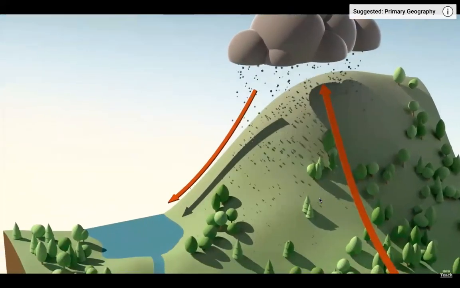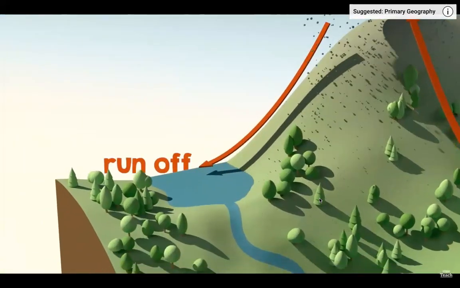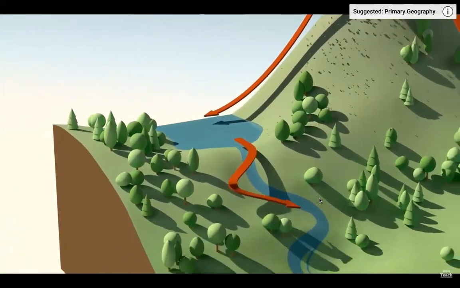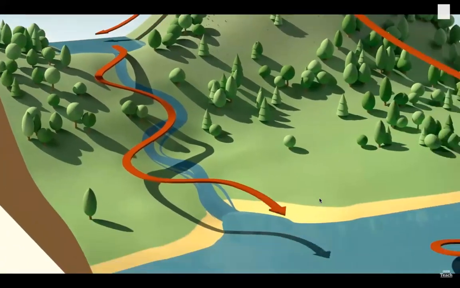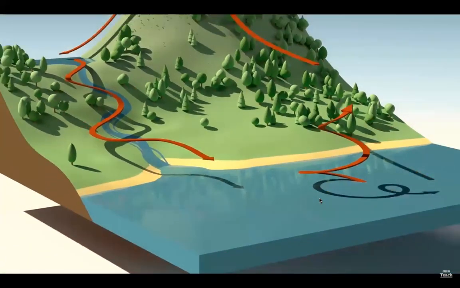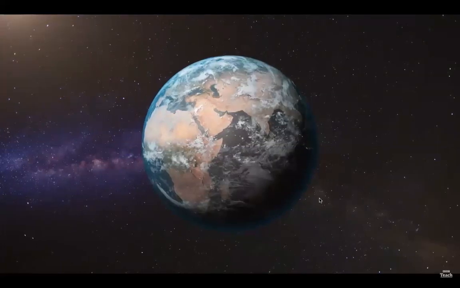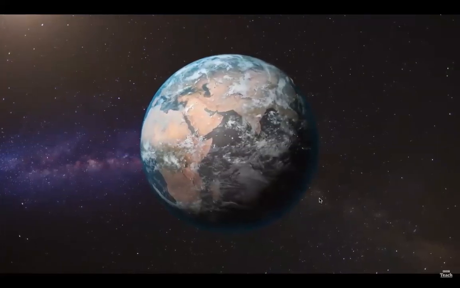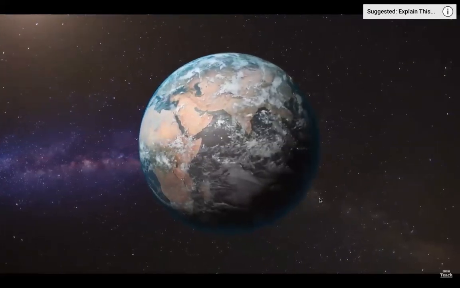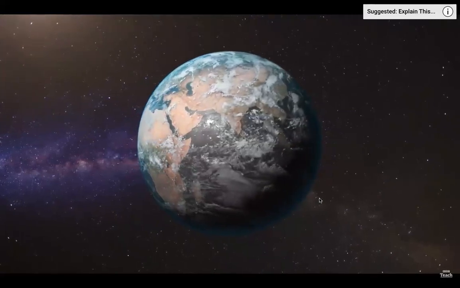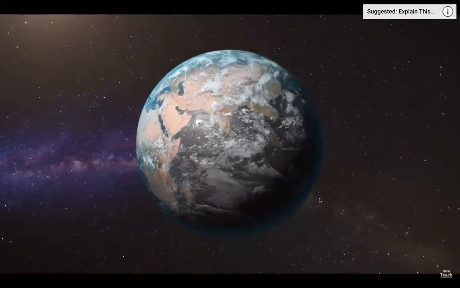This water then moves across land as runoff and ends up in rivers and streams. It then flows back to the sea or lakes, and the cycle starts again. Water moves continuously around this cycle. The water we use today has been around for as long as the Earth. So next time you take a drink of water, remember, it's the same water the dinosaurs drank.